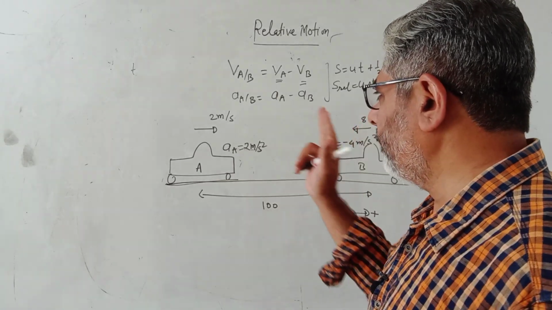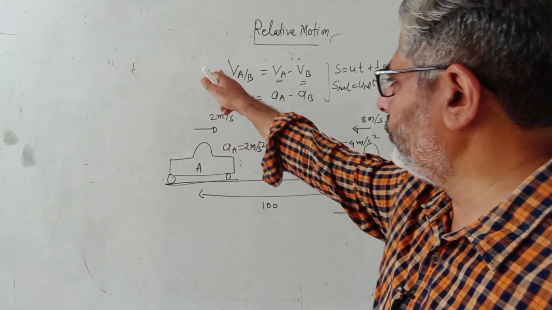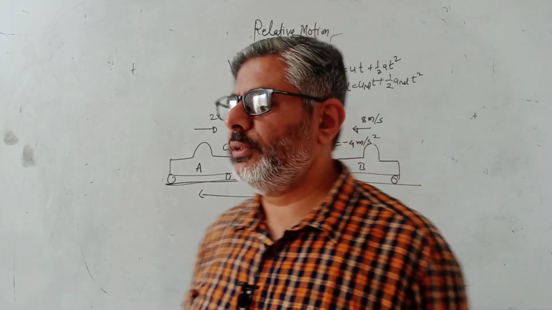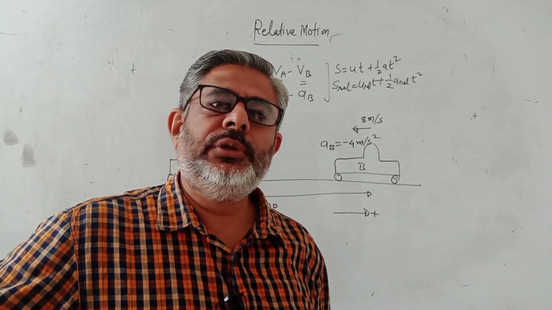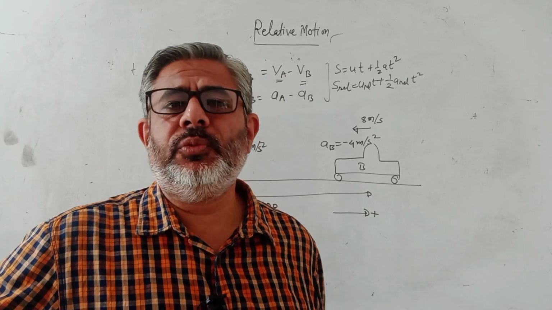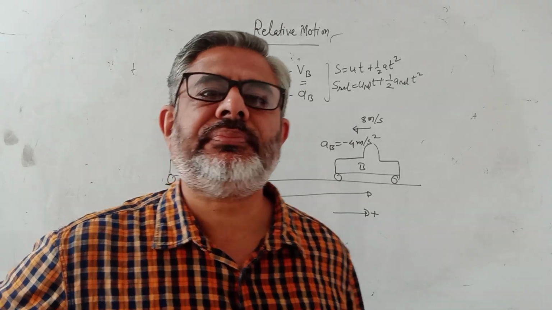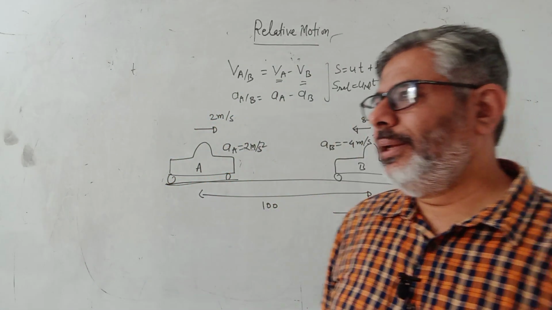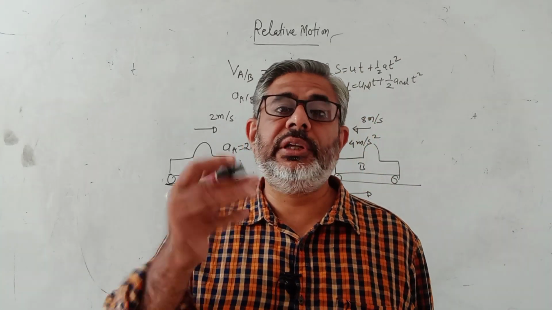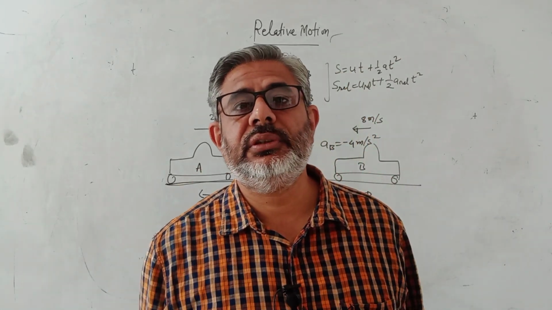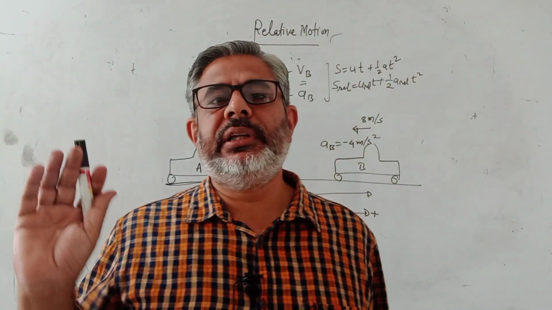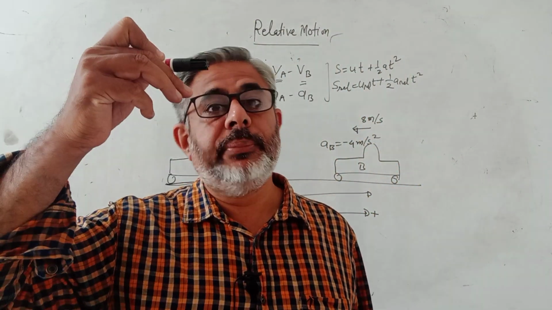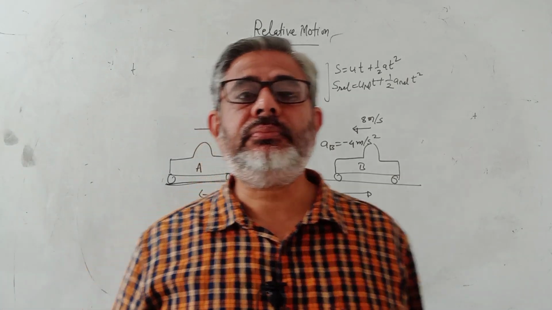तो सबसे पहले मैं आपको first of all I should tell you that we should never mix up the two things, that is relative velocity and relative acceleration. These are two entirely different things which we often mess up. Now a particle can have zero velocity and acceleration, something which confuses it. For example, if I drop a pen, it has no velocity initially, but it has an acceleration g.